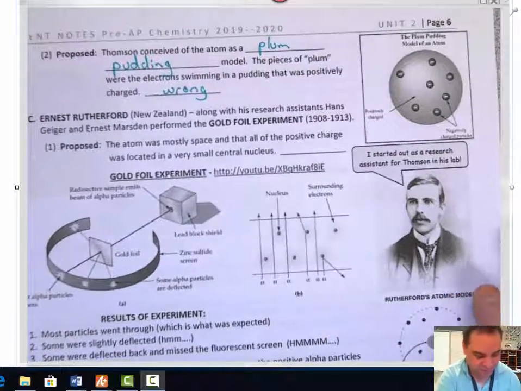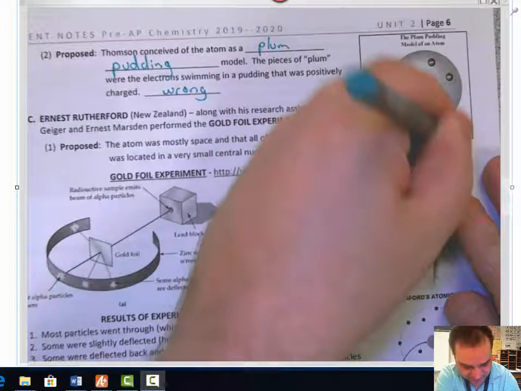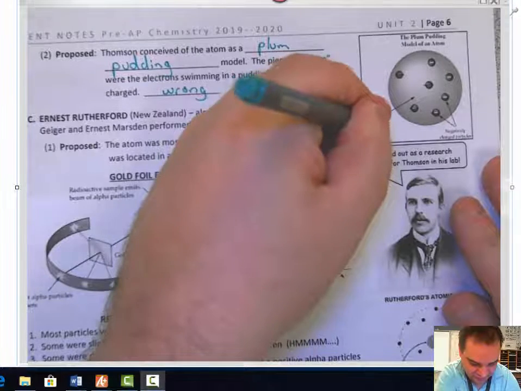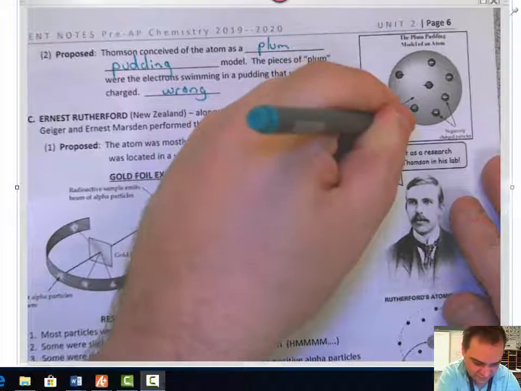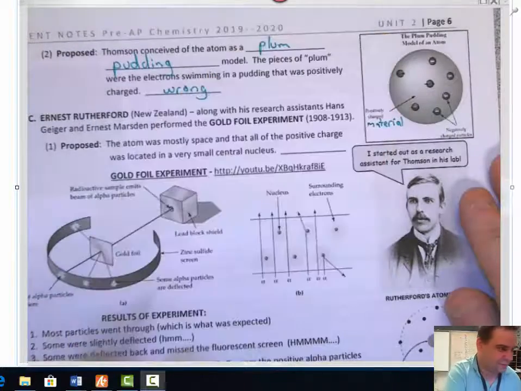So here, in this model here, we have electrons. These are negatively charged particles. And this is positively charged material in the middle. Okay? That is the plum pudding model right there.